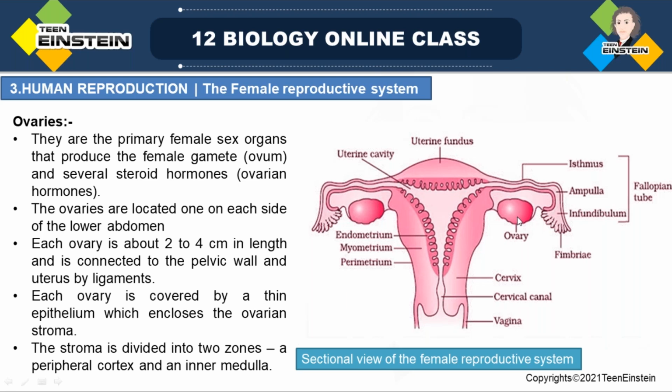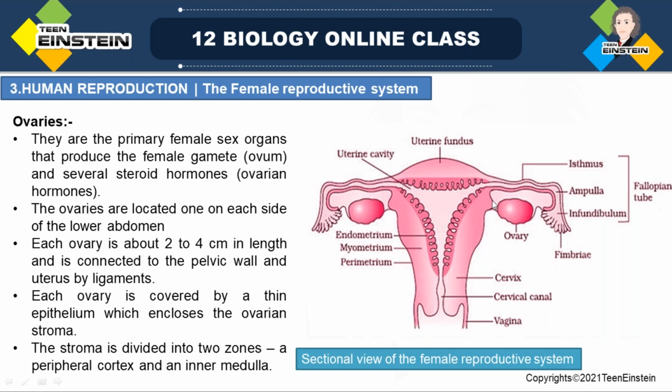The shape of the ovaries is like an unshelled almond, and it is a pair of glands, left side and right side.